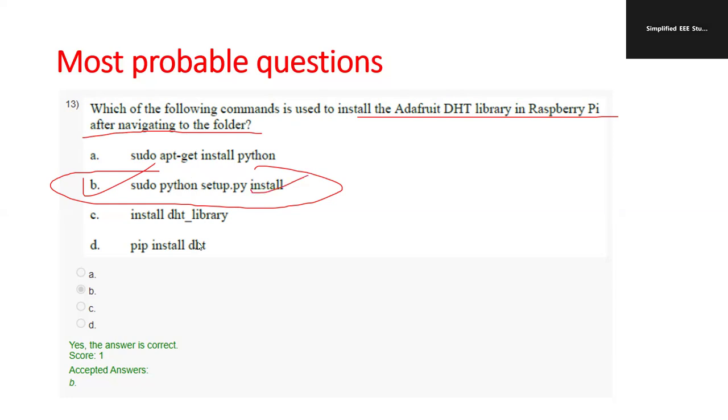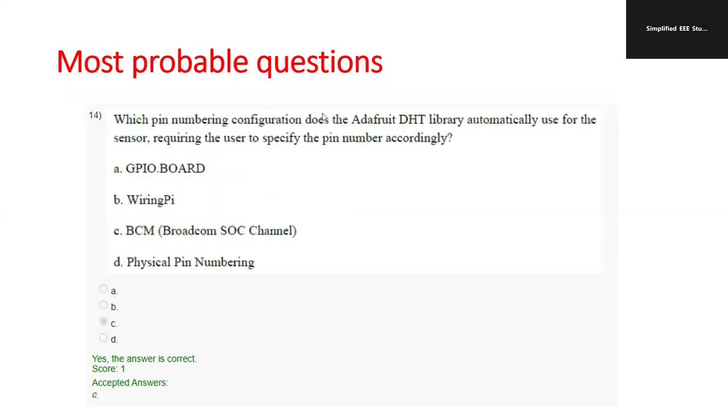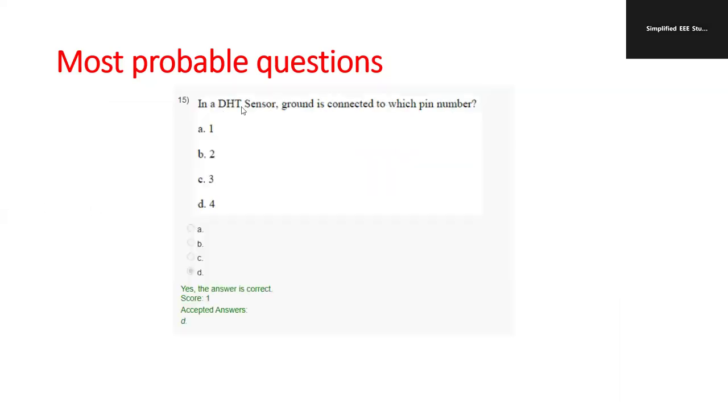Okay. Next, which pin numbering configuration does the Adafruit DHT library automatically use for sensors requiring the user to specify the pin number accordingly? The right answer is Broadcom SoC channel. Okay, you kindly check out BCM, Broadcom SoC channel. The short form is BCM. In a DHT sensor, ground is connected to which pin number? Remember, in the DHT sensor, the ground is connected to pin number 4. Pin number 4 is the right answer. Very simple questions. Okay, directly you can map with option D. Option D is the correct answer.